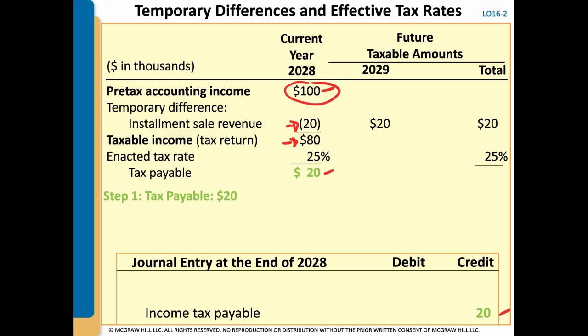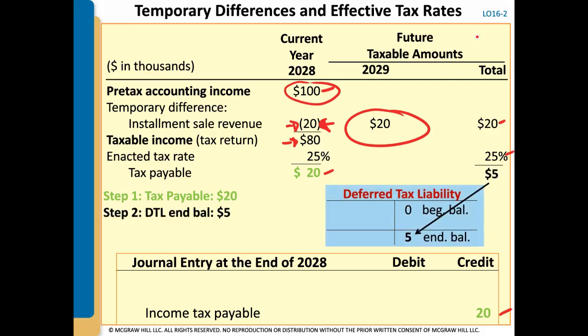So step one is we're going to record income tax payable for $20 credit. Now that $20 that we have not been taxed on in 2028, we're going to say we've received the cash in 2029. And so we need to set up a deferred tax liability because we have a future taxable amount. So we're going to set up the $20 at 25%. Step two is calculating your ending deferred tax liability, which in our situation is $5. And then step three is you take the change between your beginning balance and ending balance. So now we're going to have a credit to deferred tax liability for $5.